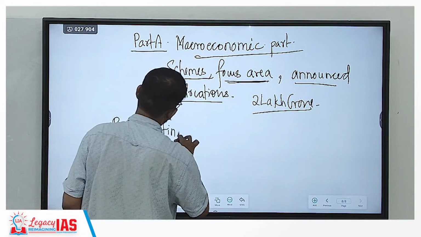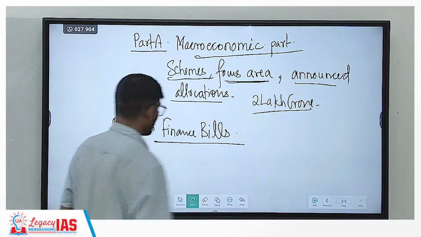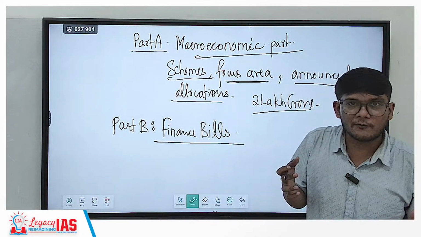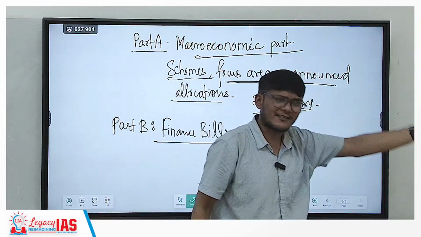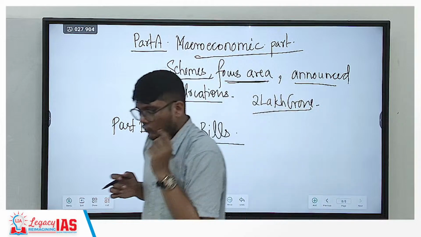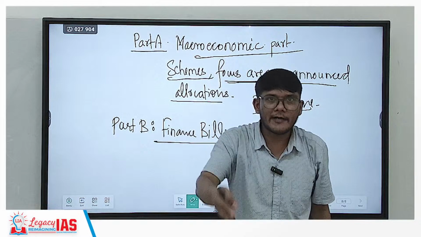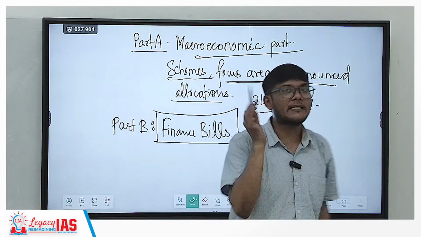finance bills. Why finance bills? Because where does the revenue of the government come from? The revenue of the government comes from the taxes. Of course, fees, penalties, all the registration fees, etc. are also there, but the major chunk comes from the taxes. So the government needs the authority to tax us. That authority comes from the finance bill, which is passed every single year.